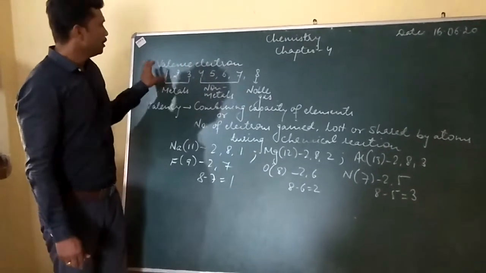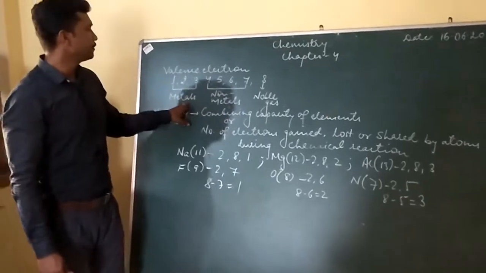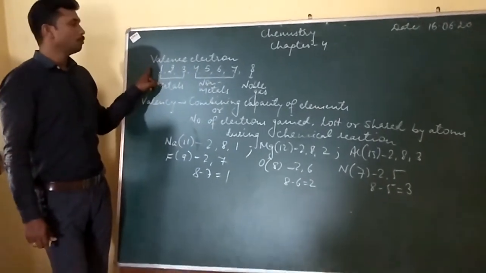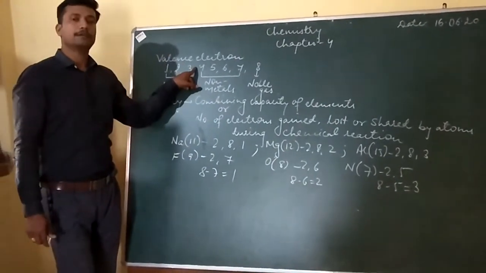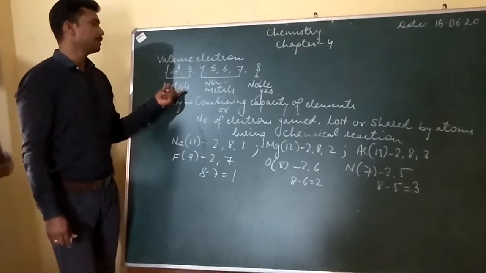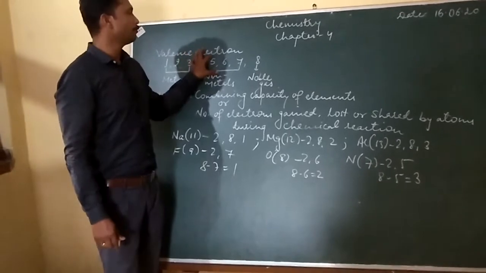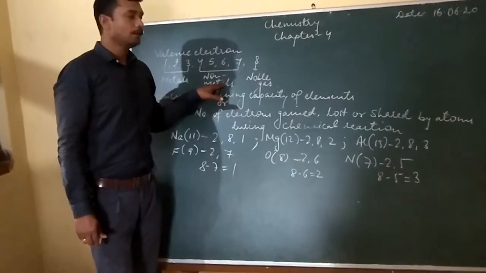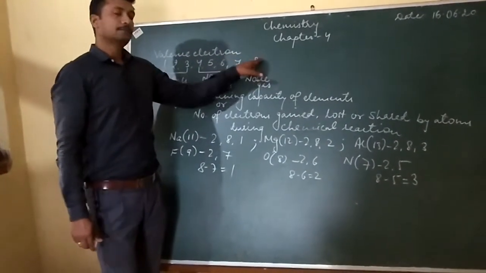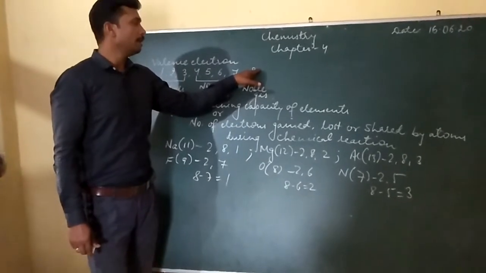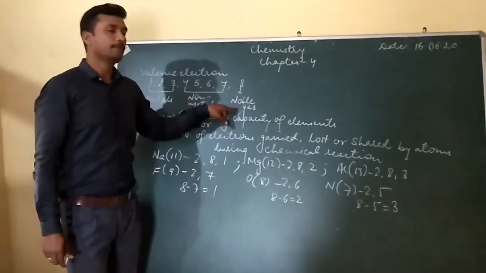Out of this you can see any atom with 1, 2, 3 valence electrons can be termed as metals. Elements with valence electrons 4, 5, 6, 7 will be non-metals, and the element with valence electron 8 will be a noble gas.